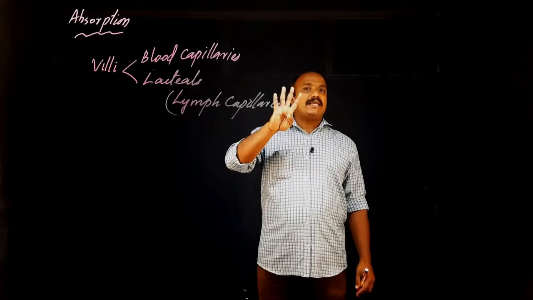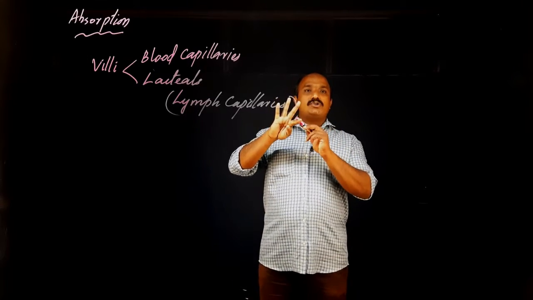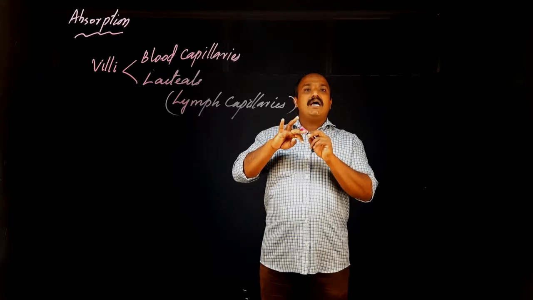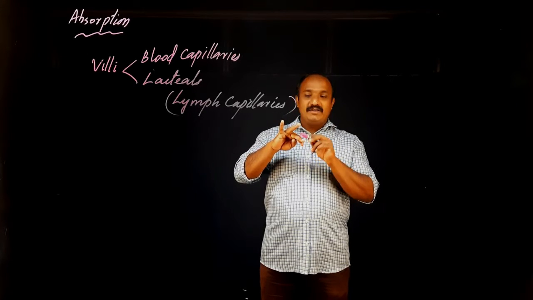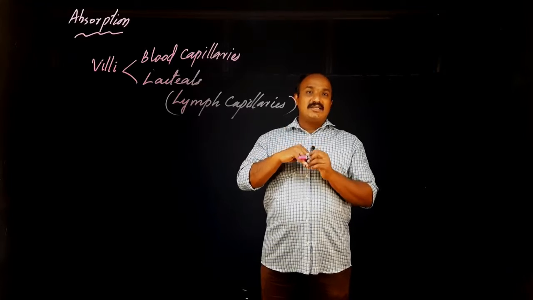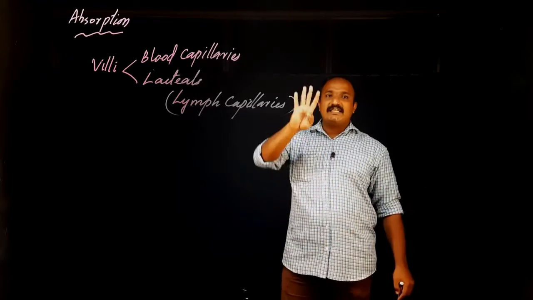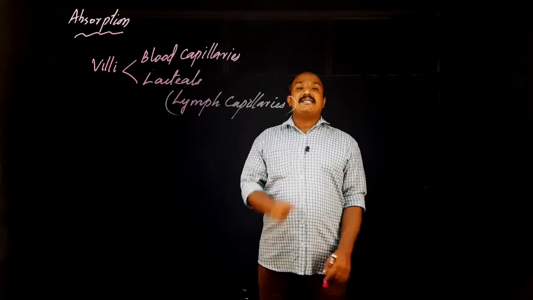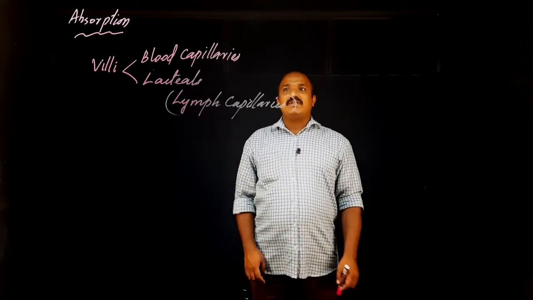Then among the nutrients, in the last class we discussed the end products of digestion. There are four types of nutrients. Glucose and its family, that is the first type. Then second, amino acids from protein, and fatty acid and glycerol from fat. These are the four end products of digestion. These four materials are to be absorbed. For that,